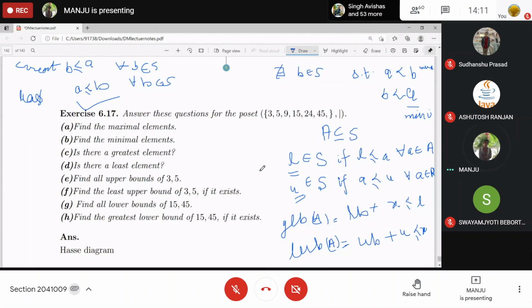Okay, has everyone understood all these four definitions? Eight definitions actually. Yes.